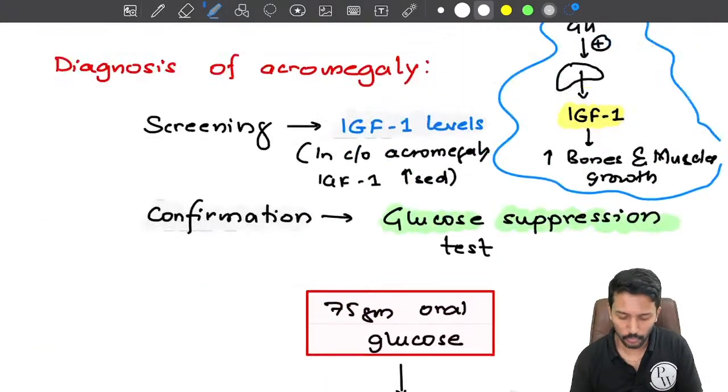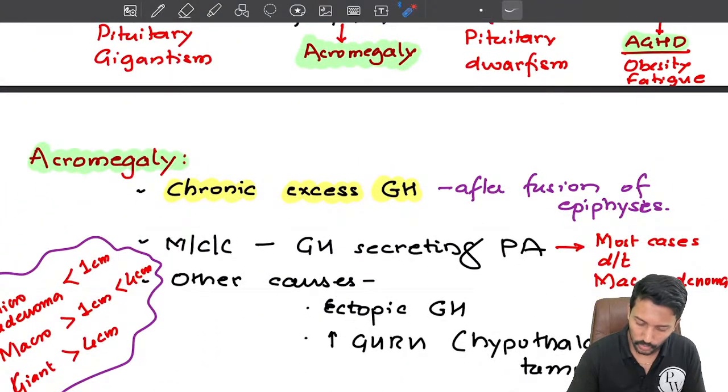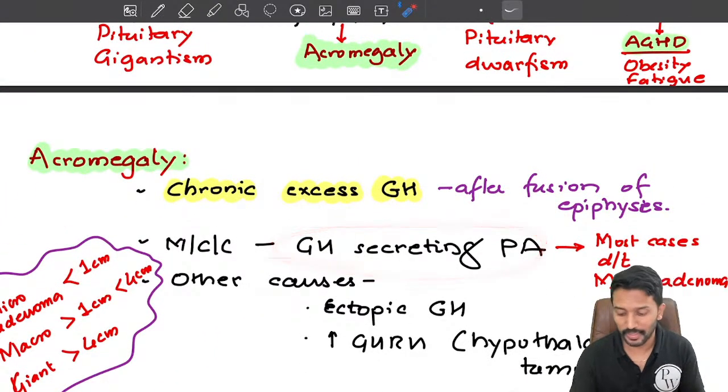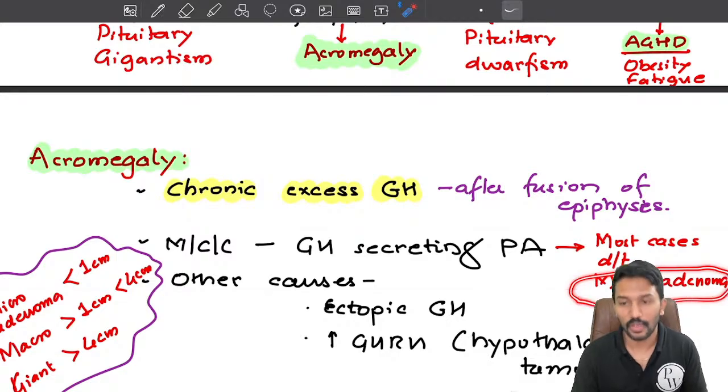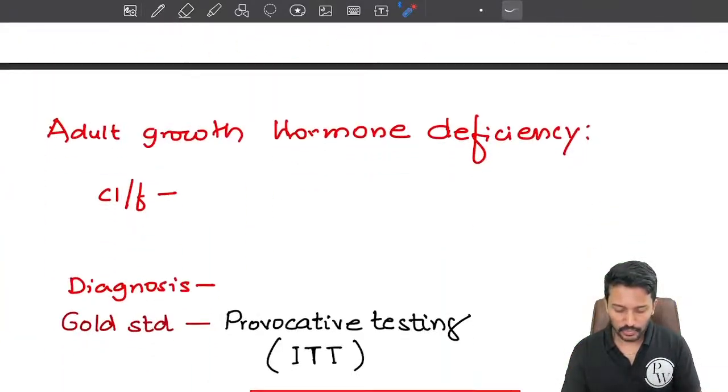Okay. Now, once we have diagnosed the case as acromegaly, how will we manage? First question, what is the most common cause for acromegaly? The most common cause for acromegaly is a growth hormone secreting pituitary adenoma. That too, it is going to be a macroadenoma, right? Now, you tell me what should be the treatment of choice for acromegaly?